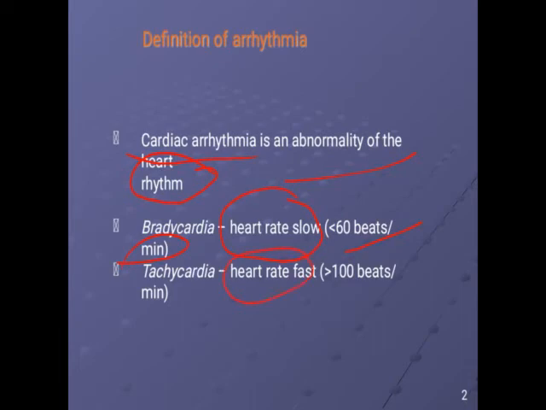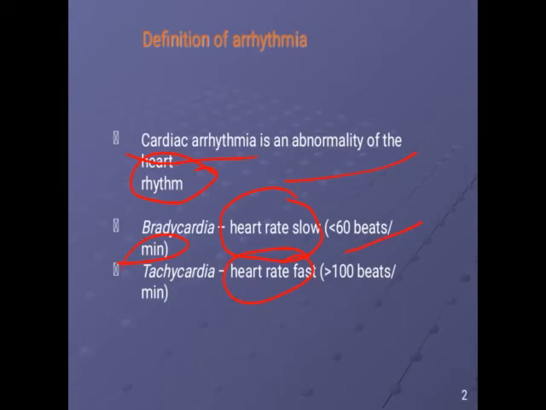What is tachycardia? If the heart rate increases to more than 100 beats per minute, the heart is beating fast. When you exercise, after exercising you have to breathe fast, because the body requires more oxygen supply. To meet this oxygen demand, we breathe fast so that more oxygen can be provided to the heart.